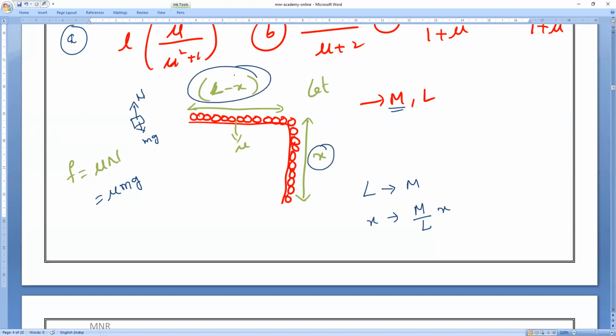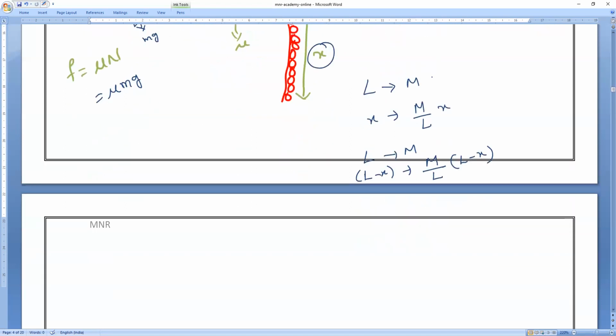Same way, the mass of this L minus x, anybody can tell me? Total length corresponds to total mass. Now the length is L minus x, then the mass will become what? Total mass divided by total length into the length, L minus x. Do you all understand?